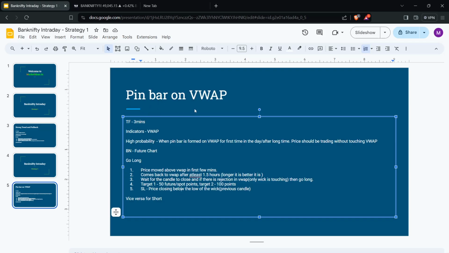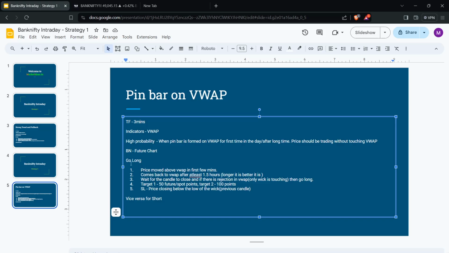So this is pin bar on VWAP, and as it's self-explanatory, it's a very simple, straightforward strategy. We're going to use a 3-minute time frame, and the indicator is VWAP. The only difference is you need to wait to see a rejection at the pin bar after some time. The price has not even touched VWAP for some time, and then it touches after, say, 1.5 hours or so, and then there is a rejection with the pin bar, then that should be our entry. So these are the rules.